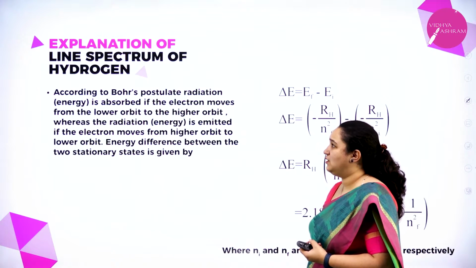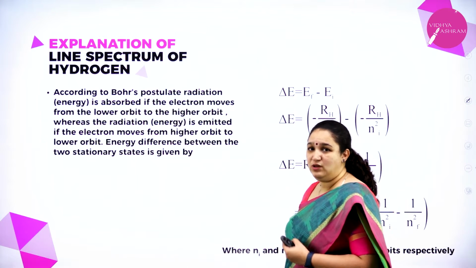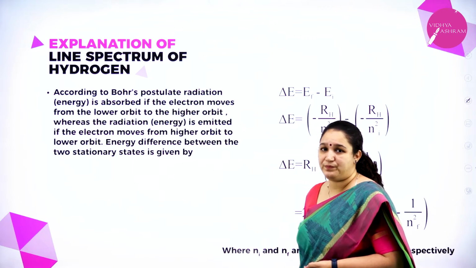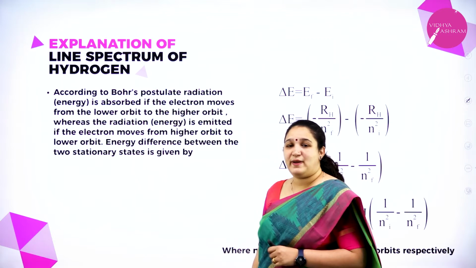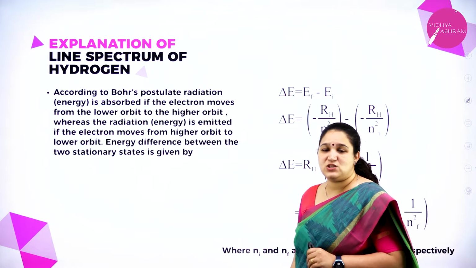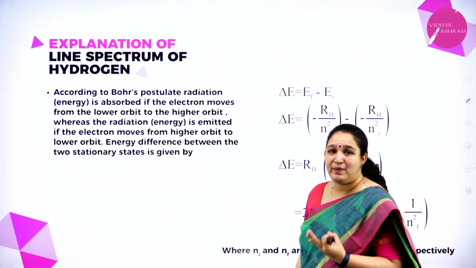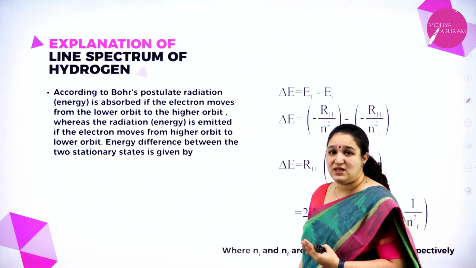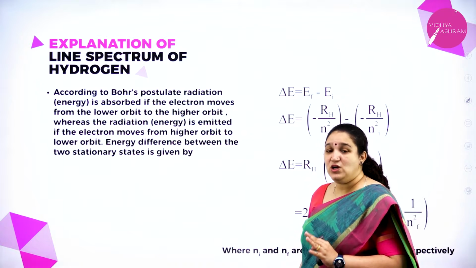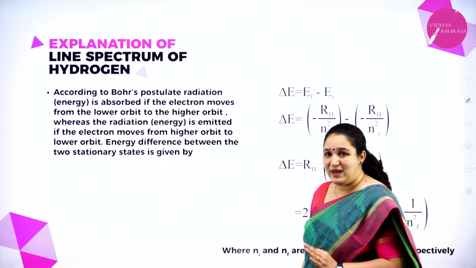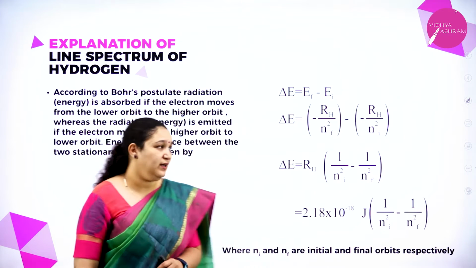Next, we can also explain the spectrum of hydrogen based on Bohr's theory. Last class I told you about the line spectrum of hydrogen. There are 5 series of lines which we got: Lyman series, Balmer series, Paschen series, Brackett series and Pfund series. So this also can be explained in terms of Bohr's theory.